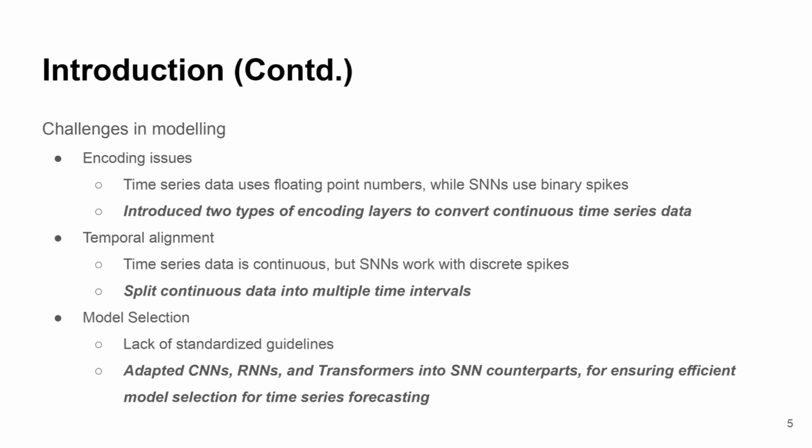To tackle these challenges, they introduced a couple of mechanisms. For the encoding issue, they used two types of encoding layers to convert the continuous time series data into the respective spikes. For the temporal alignment, instead of directly using the continuous data, they split it into multiple time intervals. And lastly, they have created CNN, RNN, and transformer counterparts of SNNs for time series forecasting. In the next couple of slides, we will be explaining the methodology. So over to you, Ali.